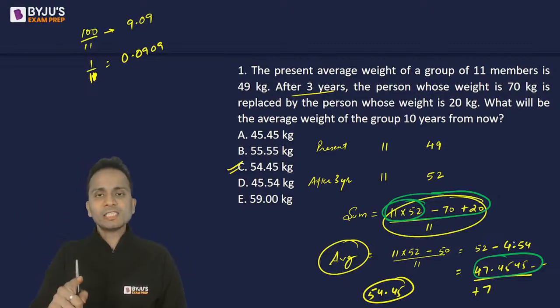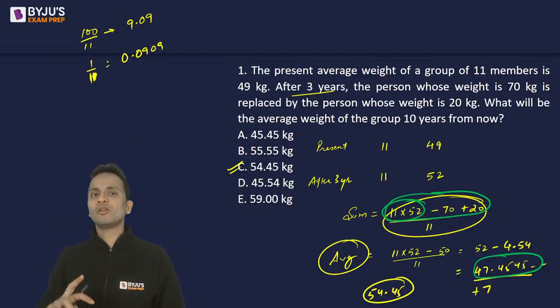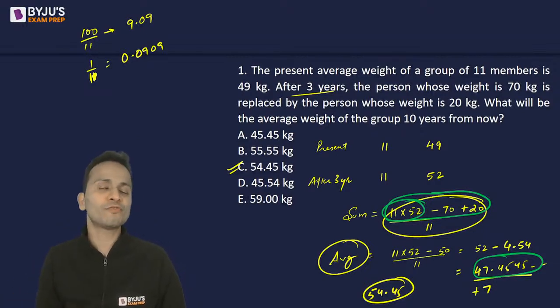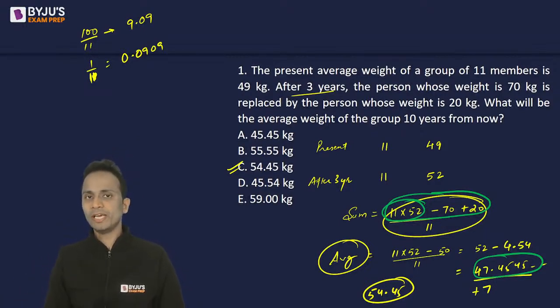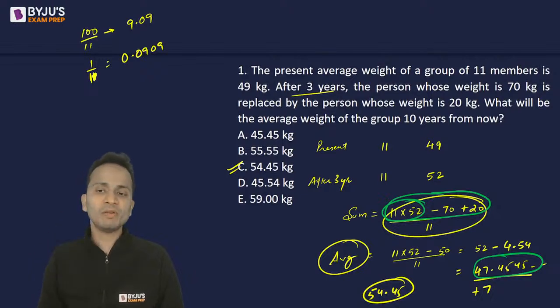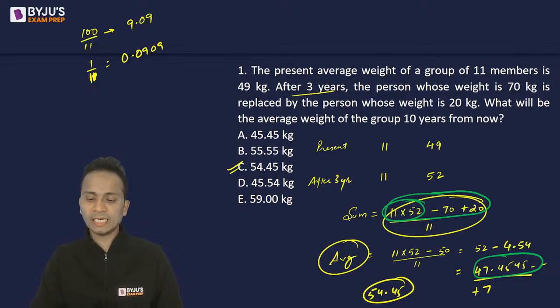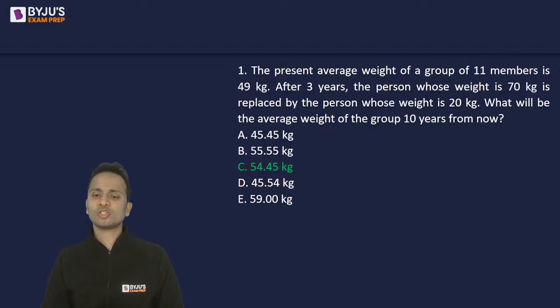Okay. Now this is the average 3 years from now. I want to calculate the average 10 years from now of this group. Okay. Now 3 years from now, if I go to 10 years from now, there is a gap of 7 years. So 7 will be added to 47.45. Okay. And the final answer will be 54.45. So that is option C. Only one student I can see, Hare Krishna, has given a correct answer. Okay, so the correct answer is option C.